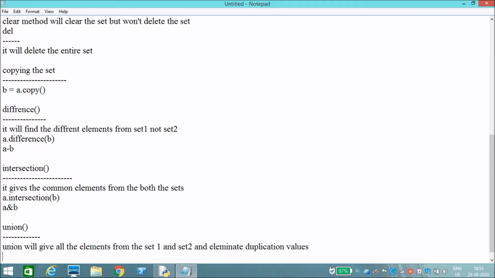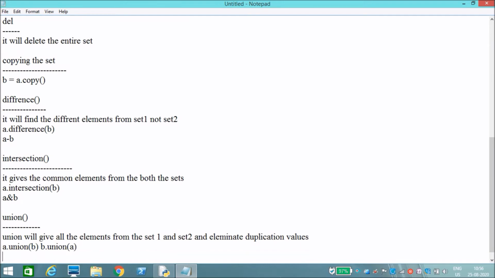How can we represent it? A dot union of B. You can also write it as B dot union of A. No need to write it only as A dot union B.